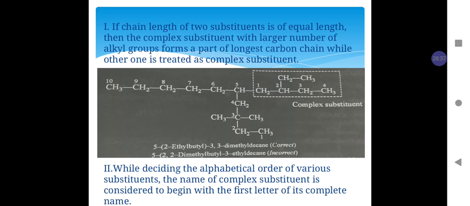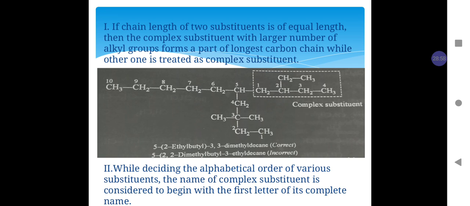Note: if the chain length of two substituents is of equal length, then the complex substituent with a larger number of alkyl groups forms a part of the longest carbon chain while the other one is treated as a complex substituent.